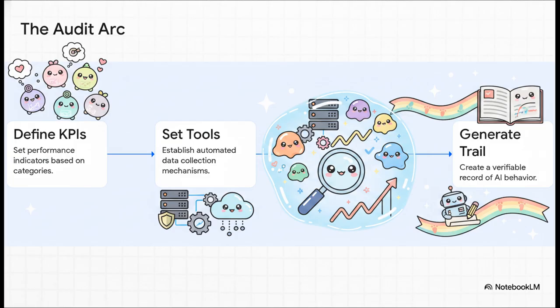First, define your key performance indicators, or KPIs. Second, establish your data collection mechanisms, like those automated tools we just talked about. Third, analyze and interpret the data. And finally, step 4, generate the audit trail. You're taking raw, chaotic data and transforming it into a verifiable, transparent story of your AI system's behavior.